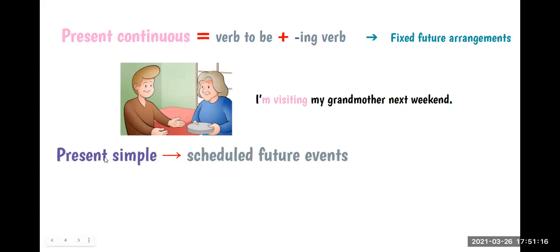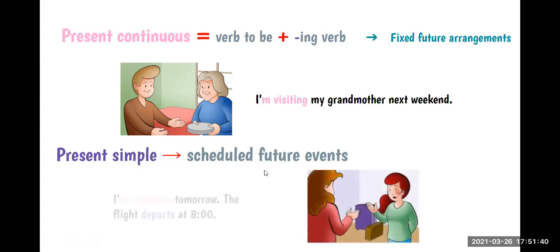Then we have the present simple. Sometimes we use the present simple for the future. When? When we have scheduled future events. Okay, an event that is scheduled. Un evento que está programado. Estos son planes programados y este es un evento que está programado para el futuro.